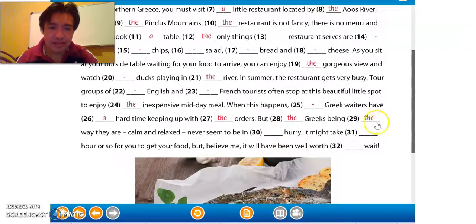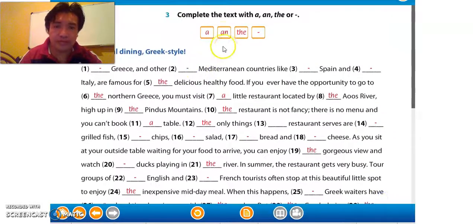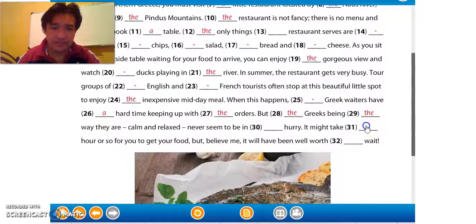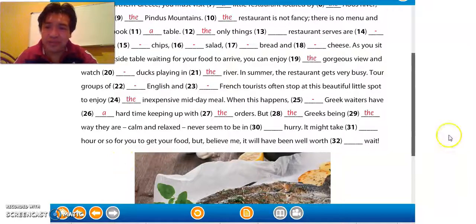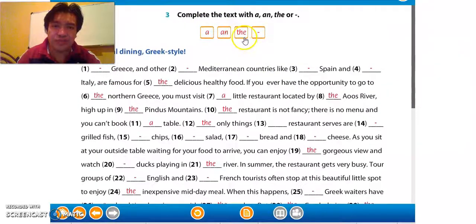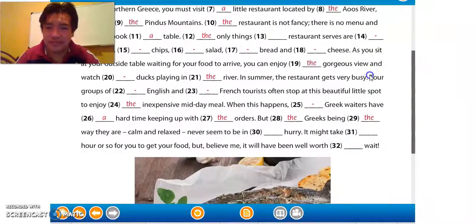It might take an hour or so for you to get your food, but believe me, it will have been well worth the wait. La espera. Valdrá la espera. The wait.